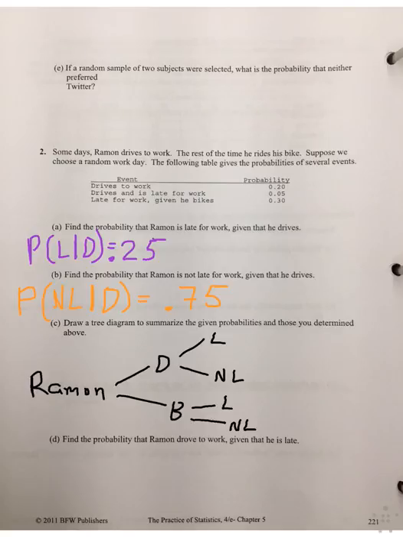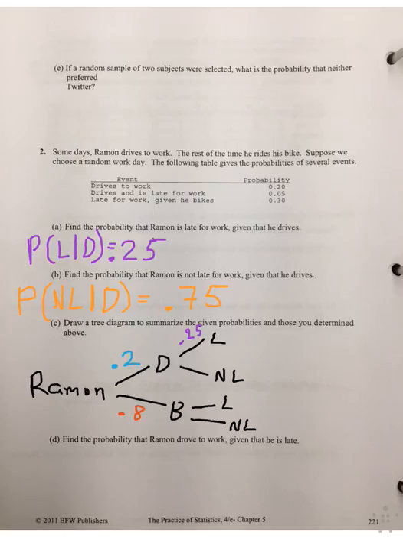Now, of course, we know that he drives to work 20% of the time. And from this, since we know that he always goes to work, or at least we assume so, we know that he must bike to work 80% of the time. So I filled in the bikes to work as 0.8. Of course, after this, we have some conditional probabilities already. We know that 25% of the time when he drives, he is late for work. We found that in part A, so we can fill that in.